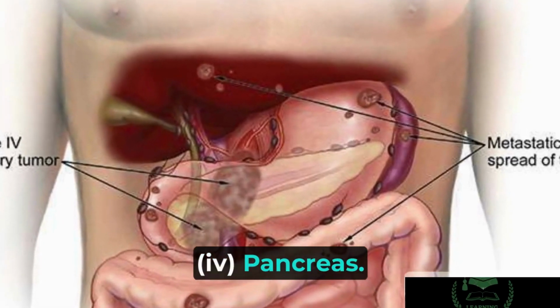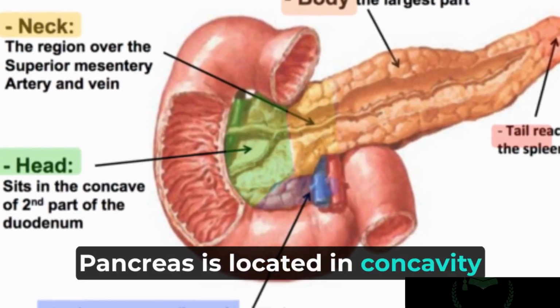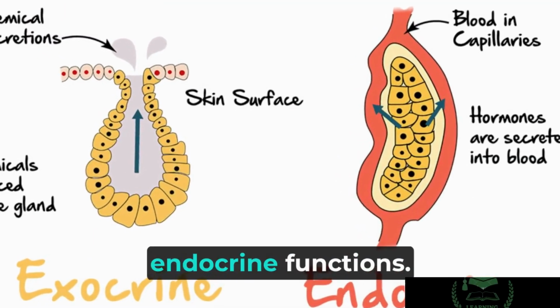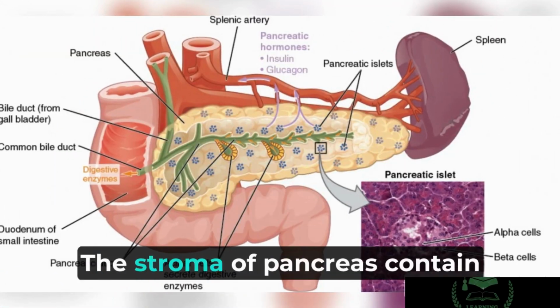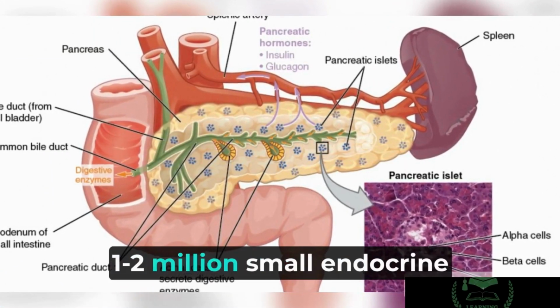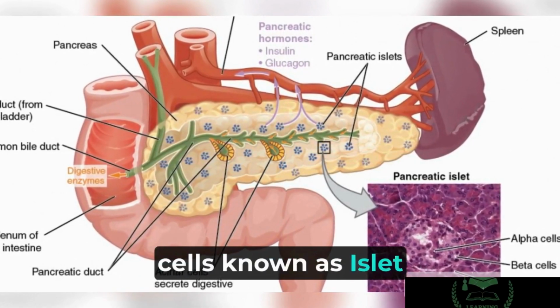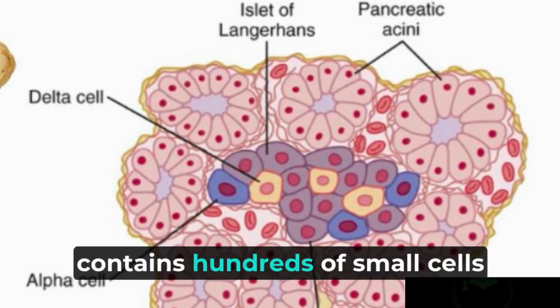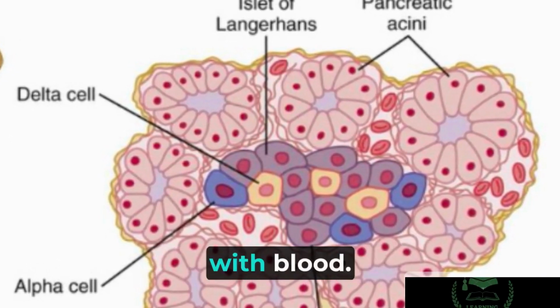IV. Pancreas. Pancreas is located in concavity of duodenum behind stomach. It has both exocrine and endocrine functions. The stroma of pancreas contains 1-2 million small endocrine cells known as islets of Langerhans. Each islet of Langerhans contains hundreds of small cells and is richly supplied with blood. In islet of Langerhans, there are 4 major types of cells.